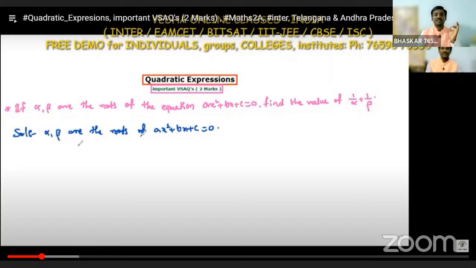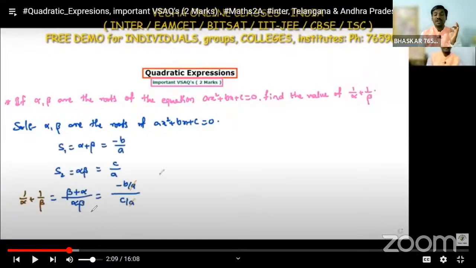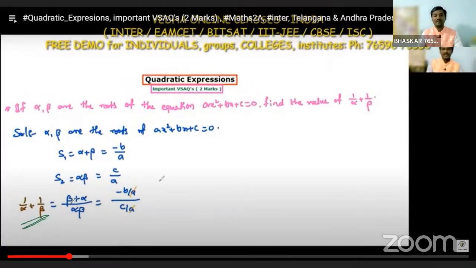What is given here? Alpha and beta are the roots of the quadratic equation. We know the formula: sum of roots, alpha plus beta, is equal to minus b by a, and product of the roots, alpha into beta, is equal to c by a. Now he is asking to find the value of 1 by alpha plus 1 by beta.